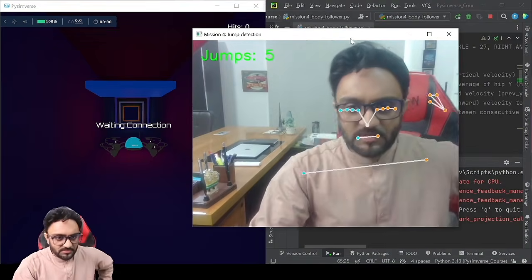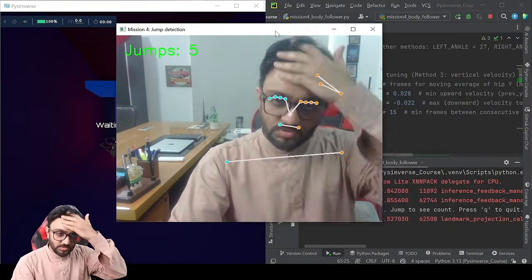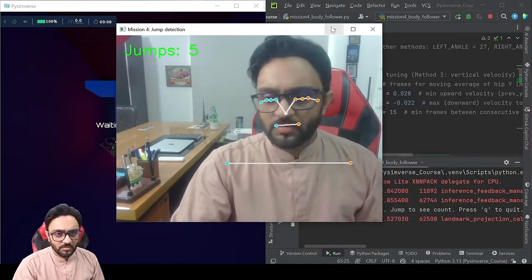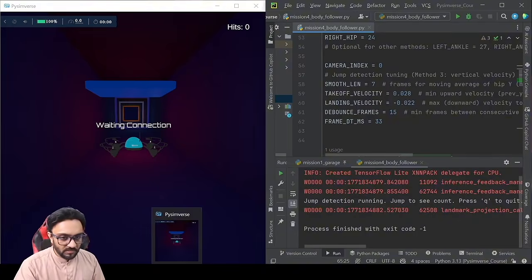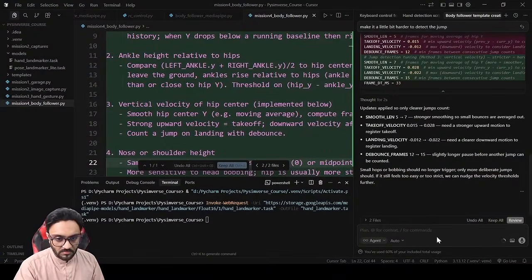So I think this is much better now. Now, if you wanted to, you could tune it further to get better results, but that's the idea. So let's go ahead and try out our hits. What we need to do now is connect it to our drone, and once it connects, whenever we jump, it should go and hit this ceiling. Okay, so let's go and do that.